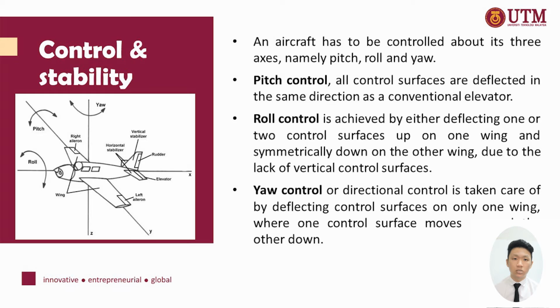And lastly, yaw or directional control is taken care of by deflecting control surfaces on only one wing, where one control surface moves up and another down. In conventional flight control, pitch control is due to the elevator, roll control is due to the aileron, and lastly, yaw is due to the rudder.